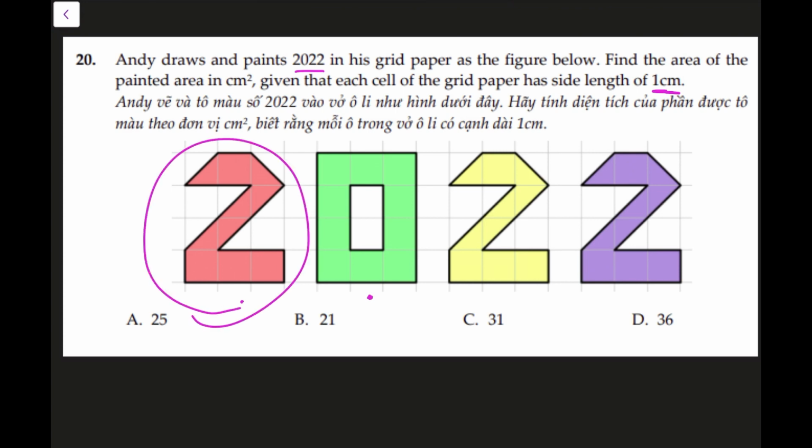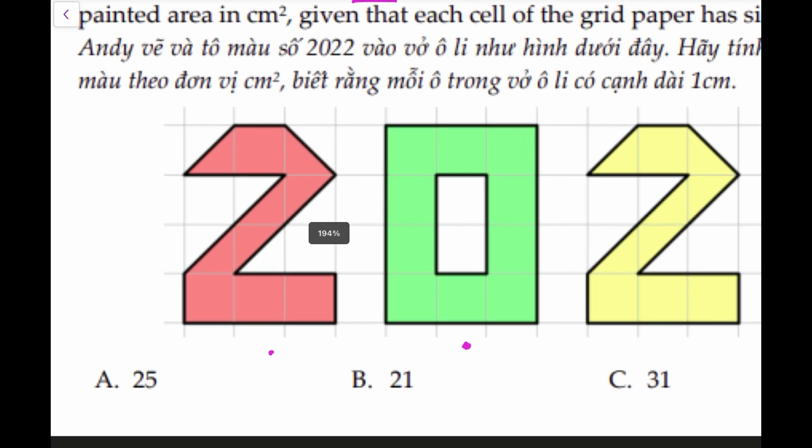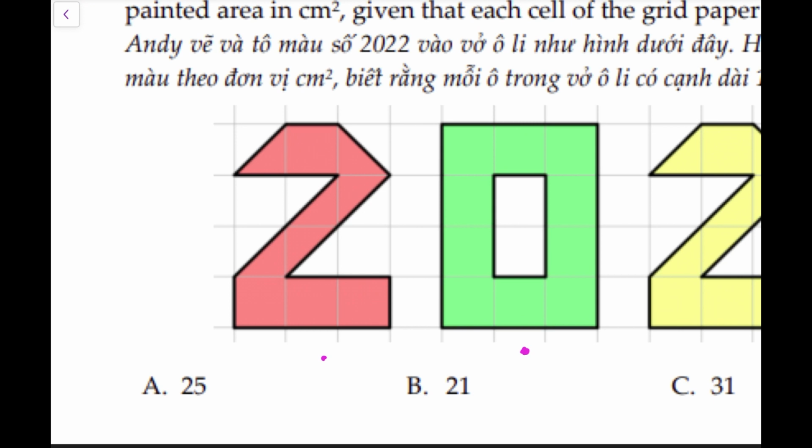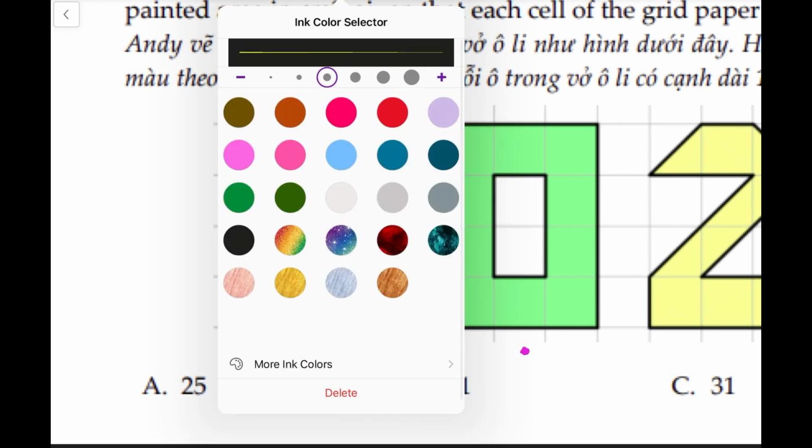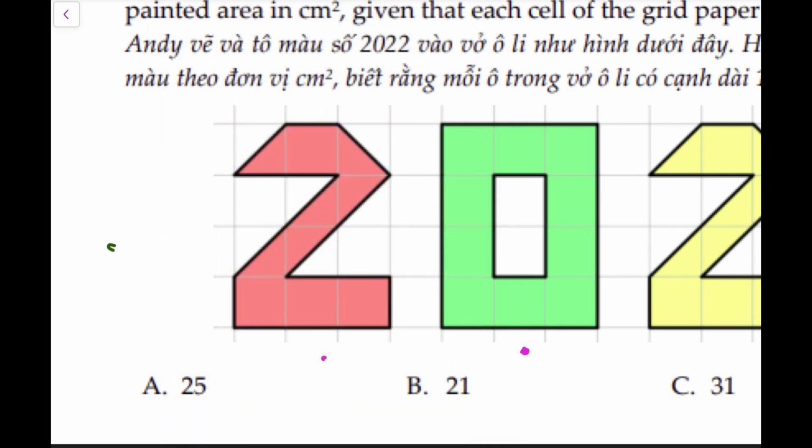So let's have a closer look at this 2 to find out the area. Now, as given in the question, each of these little squares on the grid is 1 centimeter each. So if a number occupies the whole square, the area is 1 centimeter square. So we are finding the number of fully colored squares. So this is 1, 2, 3, and there's one on the top. So there are 4 completely filled squares in the number 2.